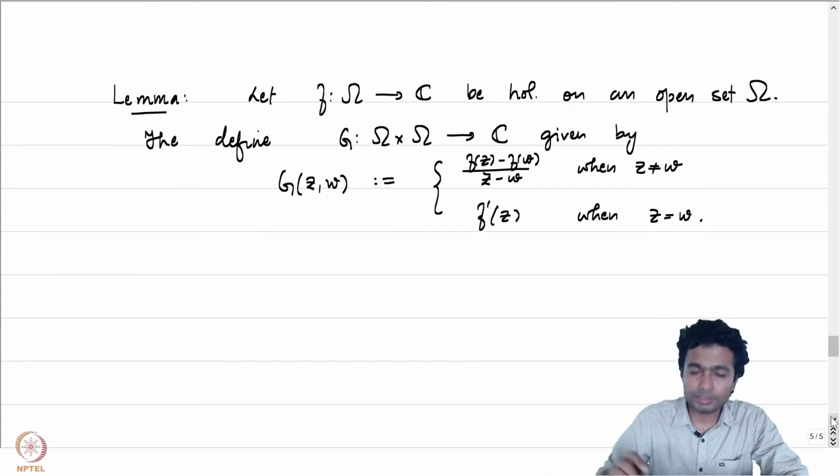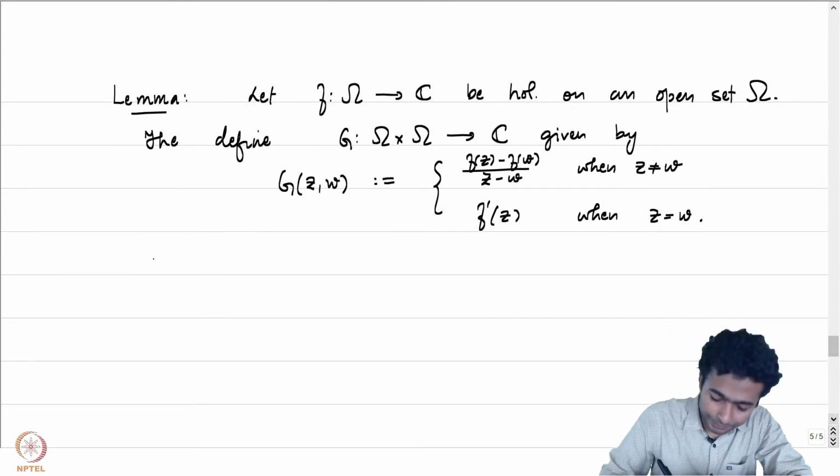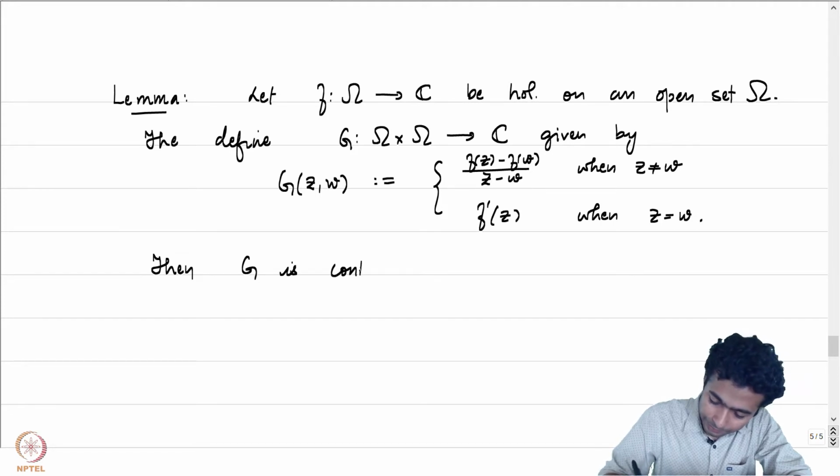The lemma states that this function G is continuous.